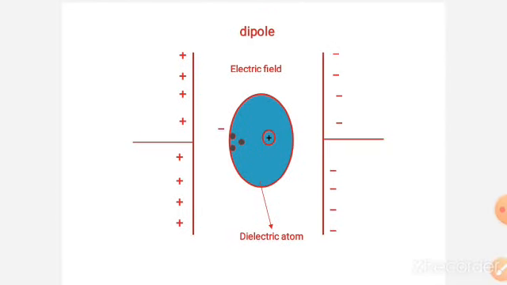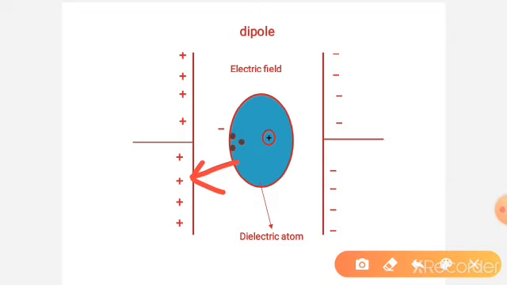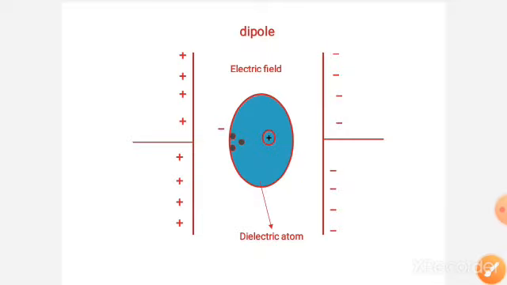Next, polarization. If the center of positive and center of negative coincide, then it is a non-polar molecule. If this dielectric material is placed in an electric field, then the center of positive and center of negative separate like this: the center of negative is attracted towards the positive plate and the center of positive is attracted towards the negative plate. In this way, there is a separation between the positive charge and negative charge. This phenomenon is known as polarization.